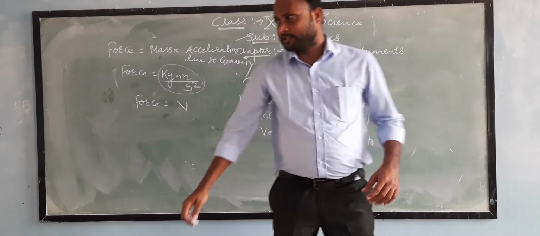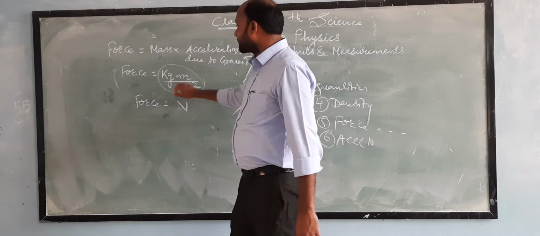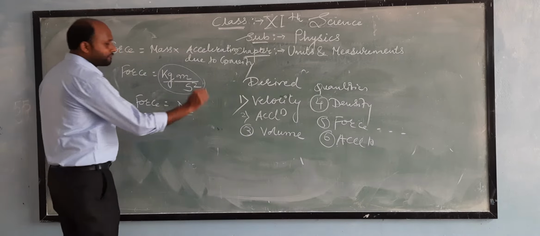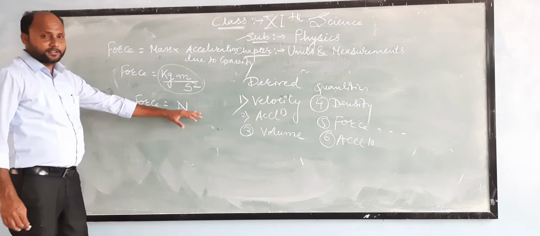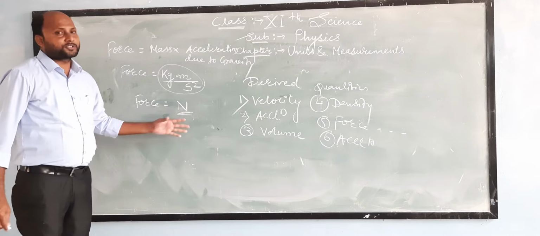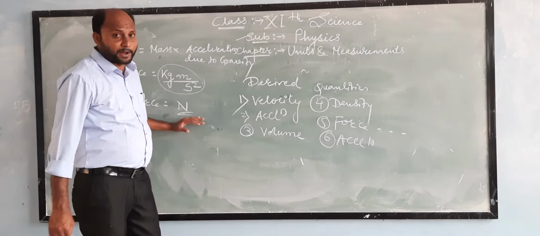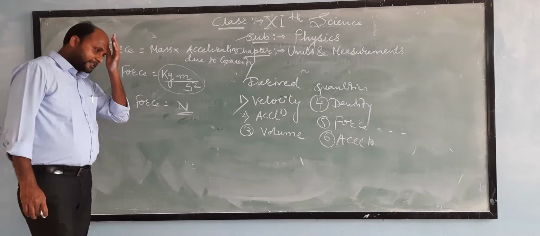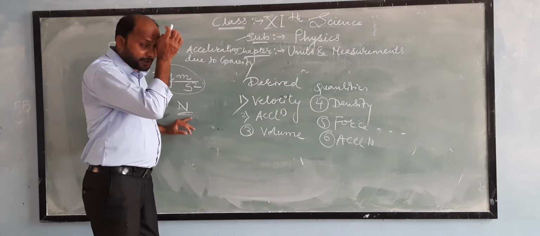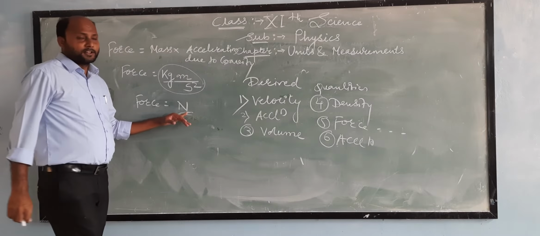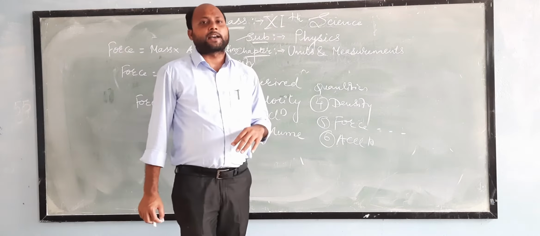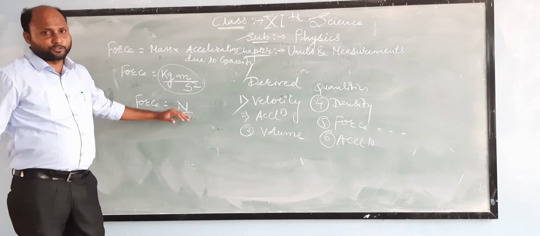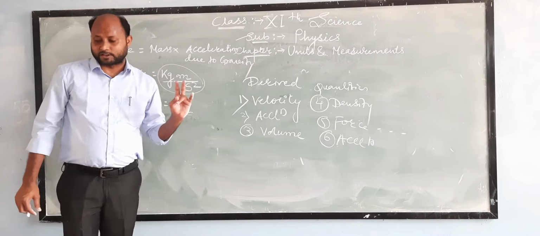Always remember guys, this is very important. Newton means kg meter per second square. This is the SI unit of force, which is called Newton, and which is denoted by capital letter N. Don't denote Newton by small letter n. Always denote the SI unit of force, which is Newton, with a capital letter only.